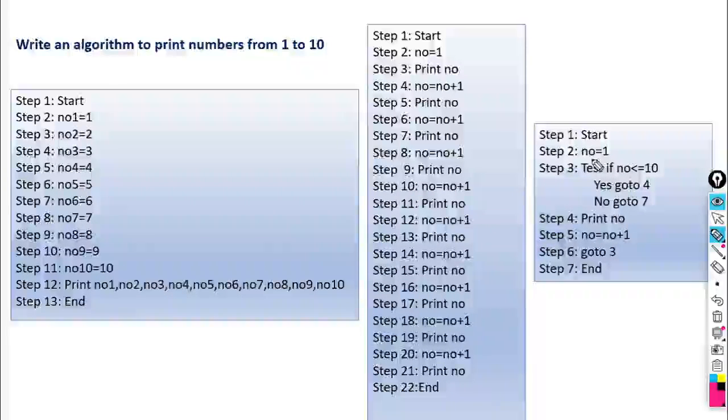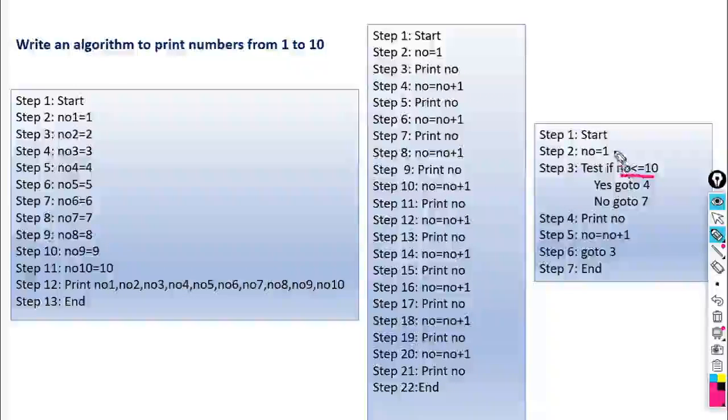Next, here an if condition is used. Why is the if condition used? To check whether this value belongs to a certain range or not. Our range is 1 to 10, so we have to check whether the assigned number is in our range or not. Here I have written: test if NO is less than or equal to 10.